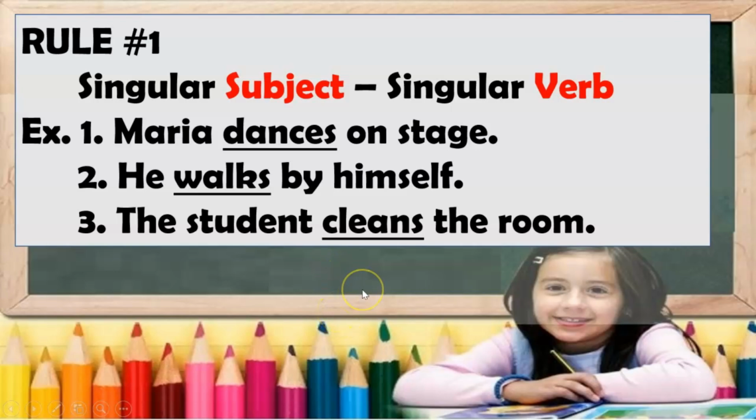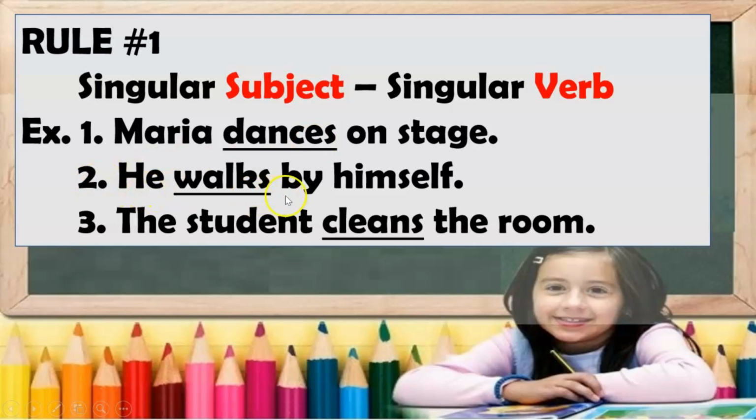Singular subject takes singular verb. Example, Maria dances on stage. Maria here is a single person, so it should be dances. Remember that verb with S is singular.